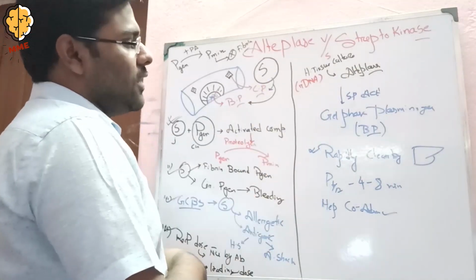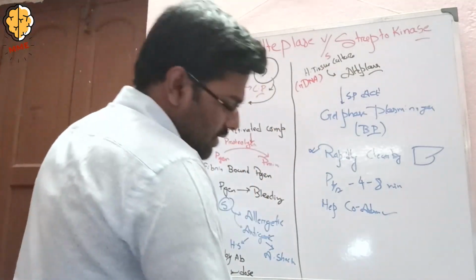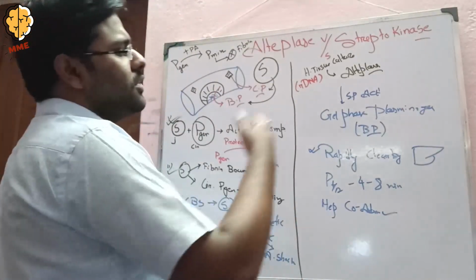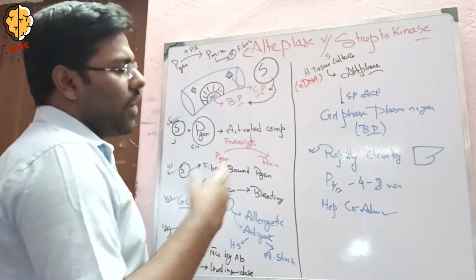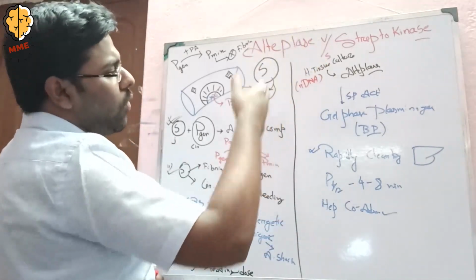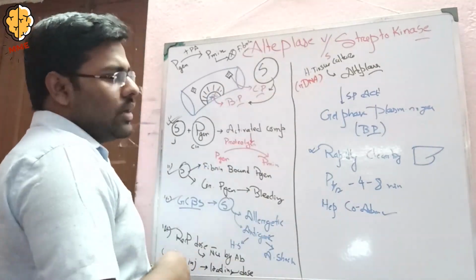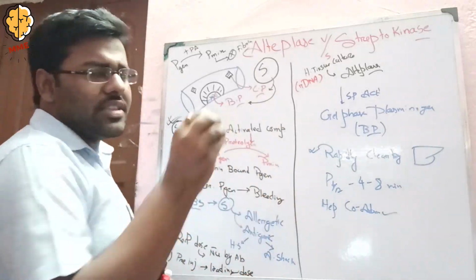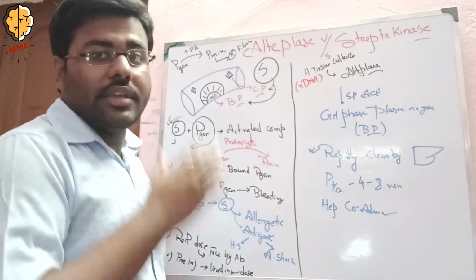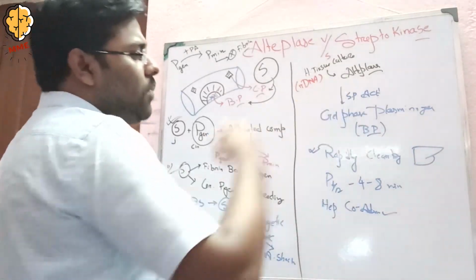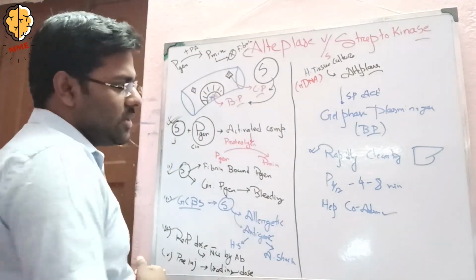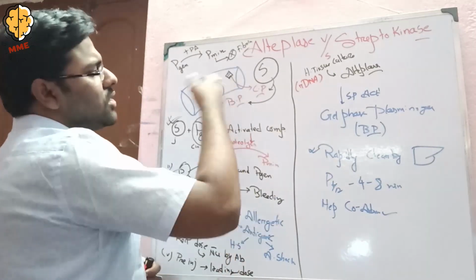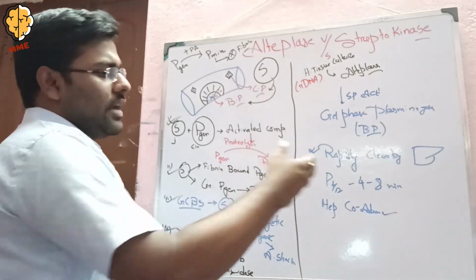Now coming to alteplase. Alteplase is a recombinant tissue plasminogen activator. Why recombinant? Because it is derived from human tissue culture. It has a specific effect on the gel phase plasminogen, meaning the plasminogen bound with the fibrin, and a small effect on the circulatory one.